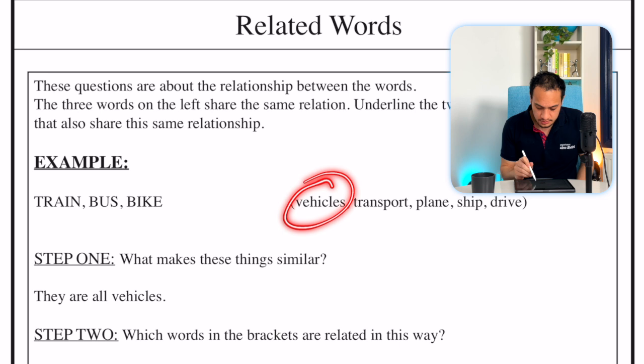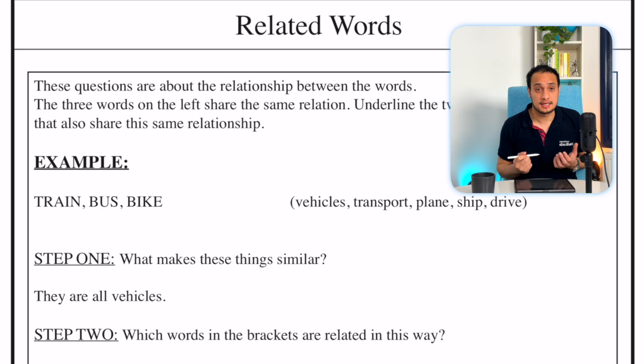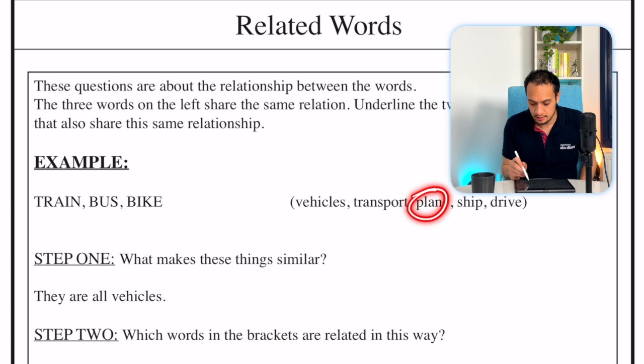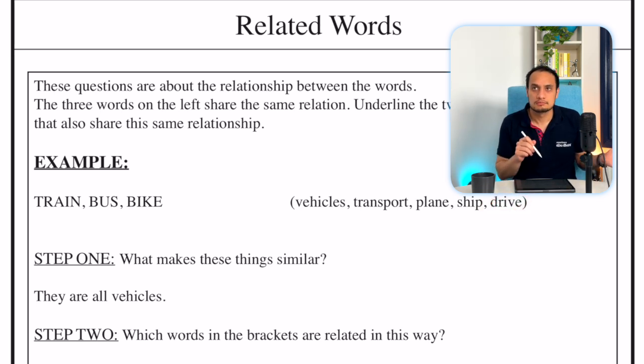We have vehicles, transport, plane, ship and drive. What you'll notice there is there's a lot of things related to transport, but are they actually forms of transport? So vehicles, they are forms of transport, but they're not a particular form of transport. You've got transport, which again describes the general theme, but isn't exactly the same as these. And you've got plane and ship, which are actually vehicles. And you've got drive, which is a verb that we associate with transport. So you drive a car.